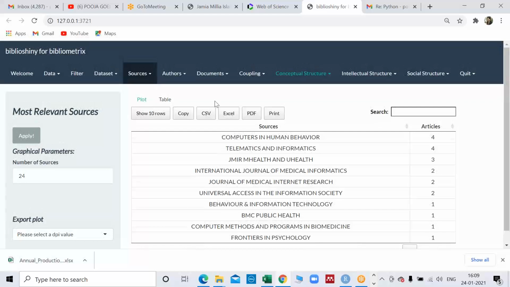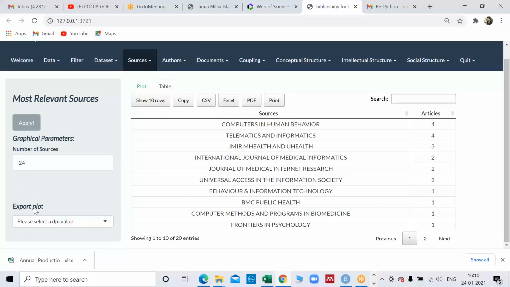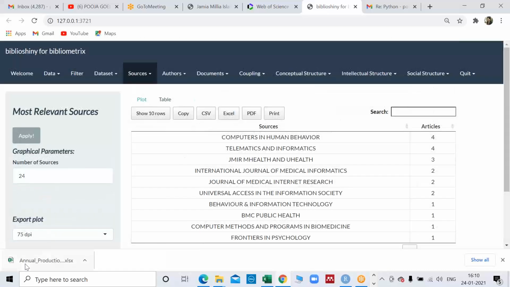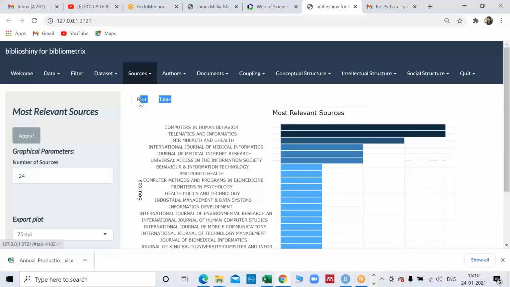Many things are given by this particular software. It keeps on updating. Now it's version 3.3, so in every version you get certain new features. This particular feature is something new which I have not used, so maybe it is for export. Otherwise we used to use a snipping tool or print screen to capture it. Now it directly helps me in exporting this plot from here. Right now I'm not doing it because it will waste my time, but you can definitely export these diagrams wherever you want to.